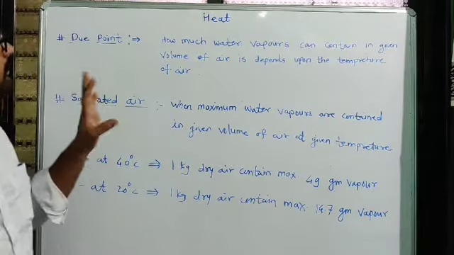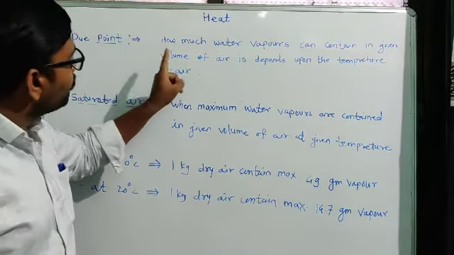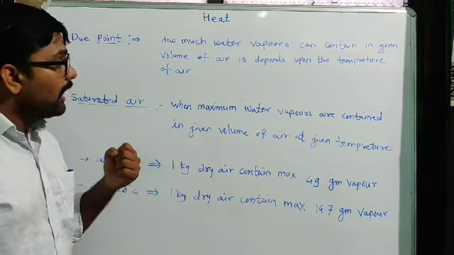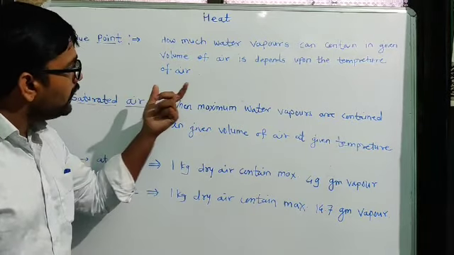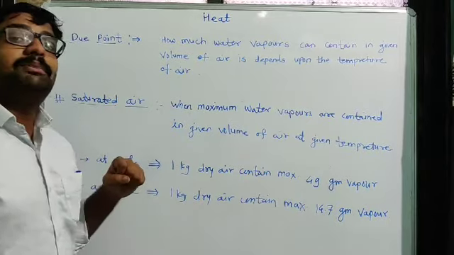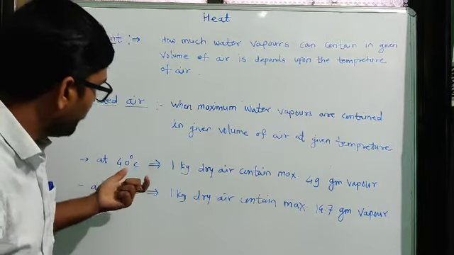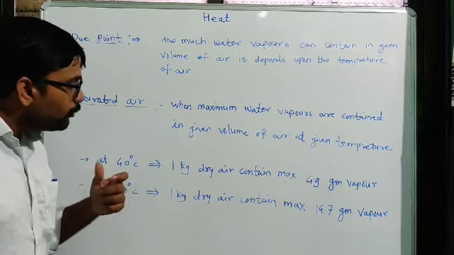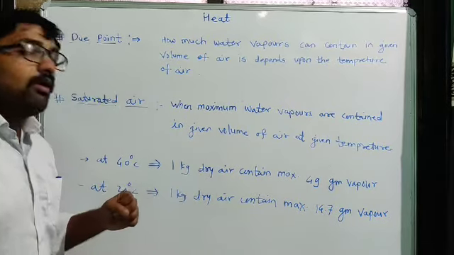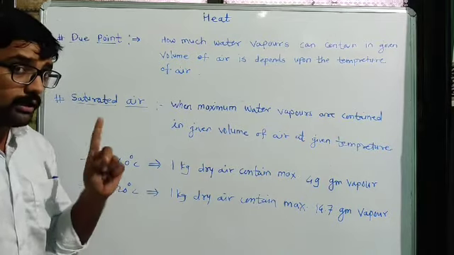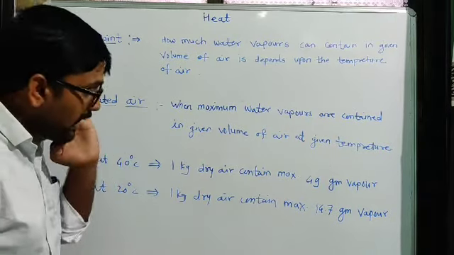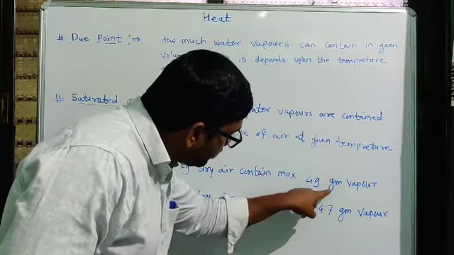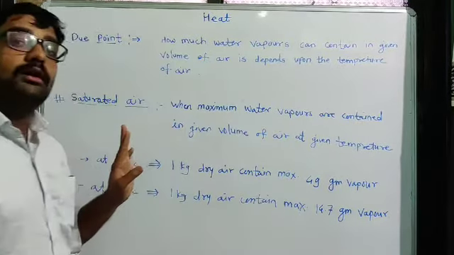Now we study one point that tells us how much water vapor we can add in a given volume. That depends on the temperature of air. Look at the example. At 40 degrees Celsius, if you take 1 kilogram of dry air, then it contains a maximum of 49 gram of water vapor.